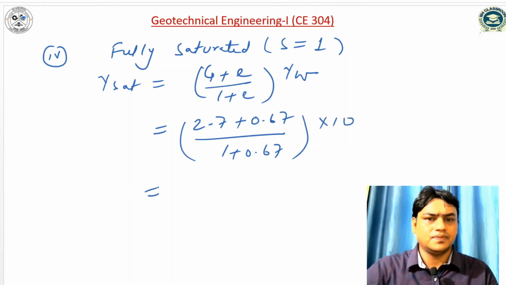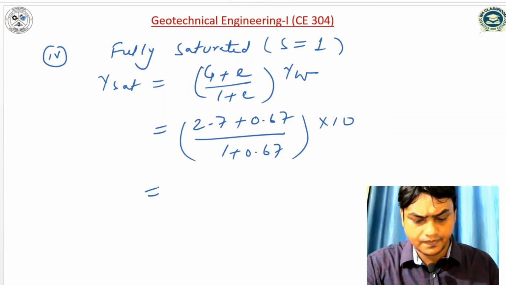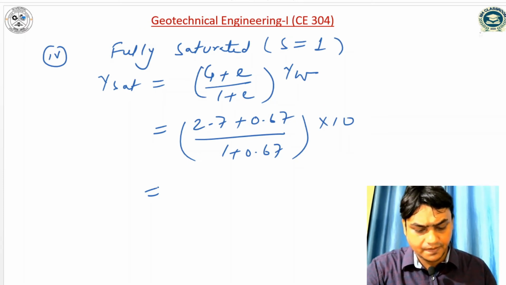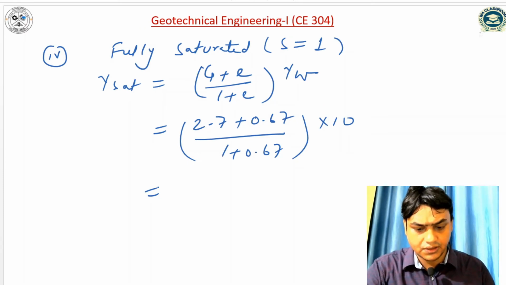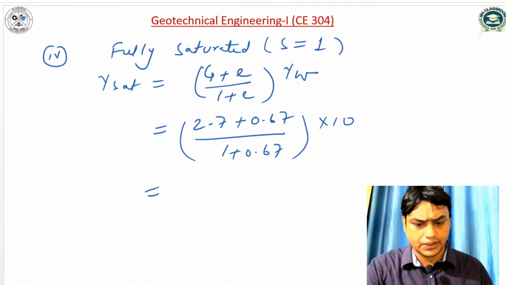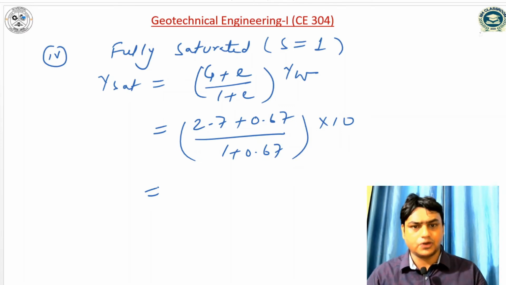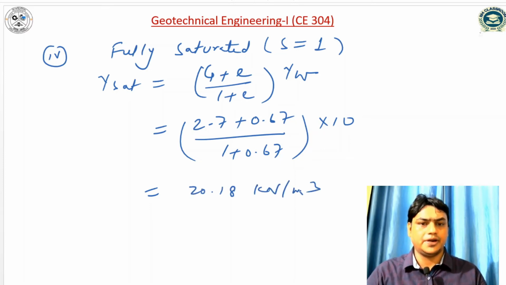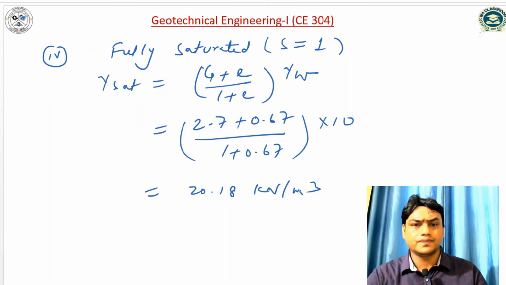So it is coming (2.7 plus 0.67) divided by 1.67 into 10. So the value is coming 20.18 kilonewton per meter cube. So these are the questions I have solved.